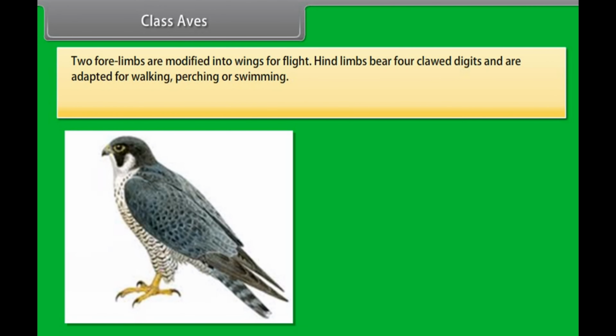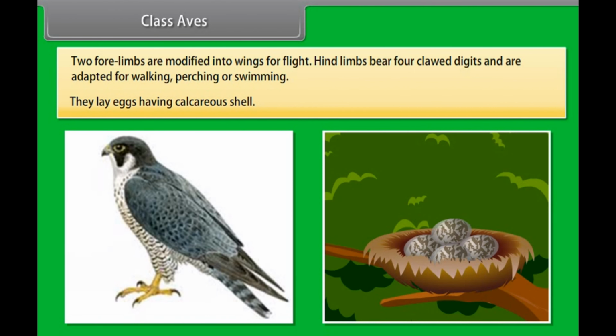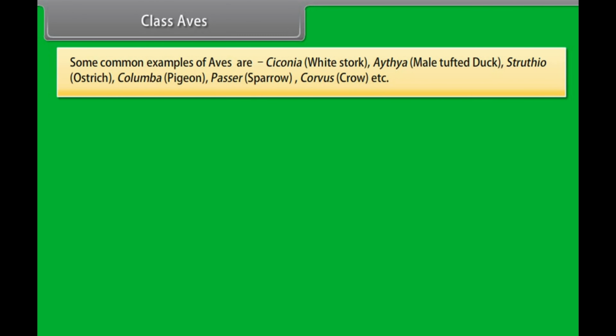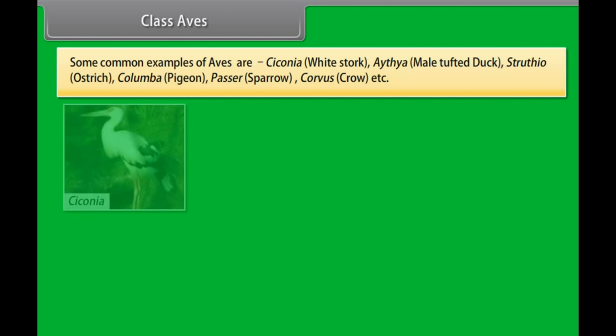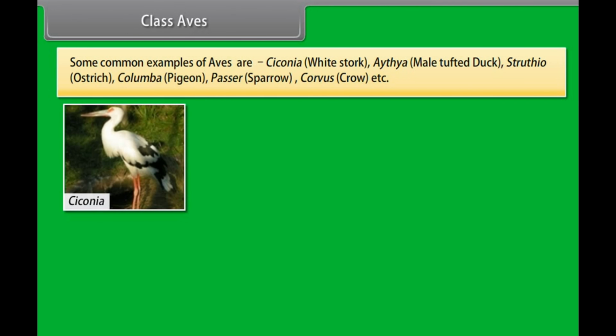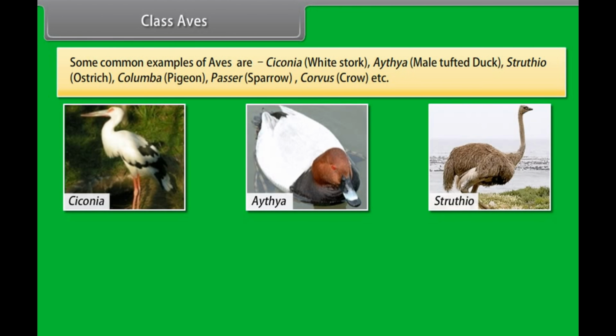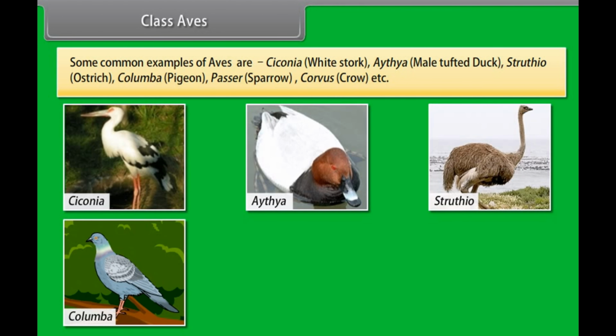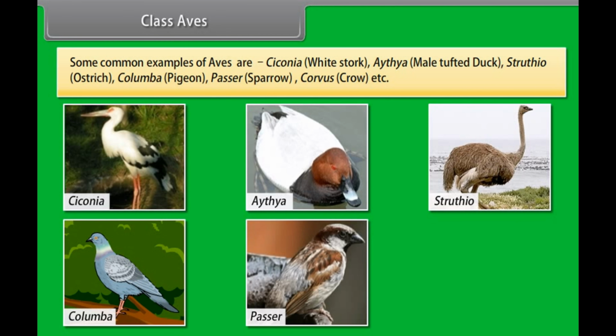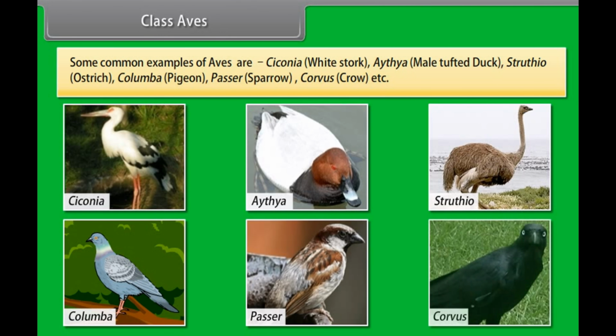The 2 forelimbs are modified into wings for flight. Hind limbs bear 4 clawed digits and are adapted for walking, perching or swimming. They lay eggs having a calcareous shell. Some common examples of Aves are Ciconia, white stork, Aythya, male tufted duck, Struthio, ostrich, Columba, pigeon, Passer, sparrow, Corvus,